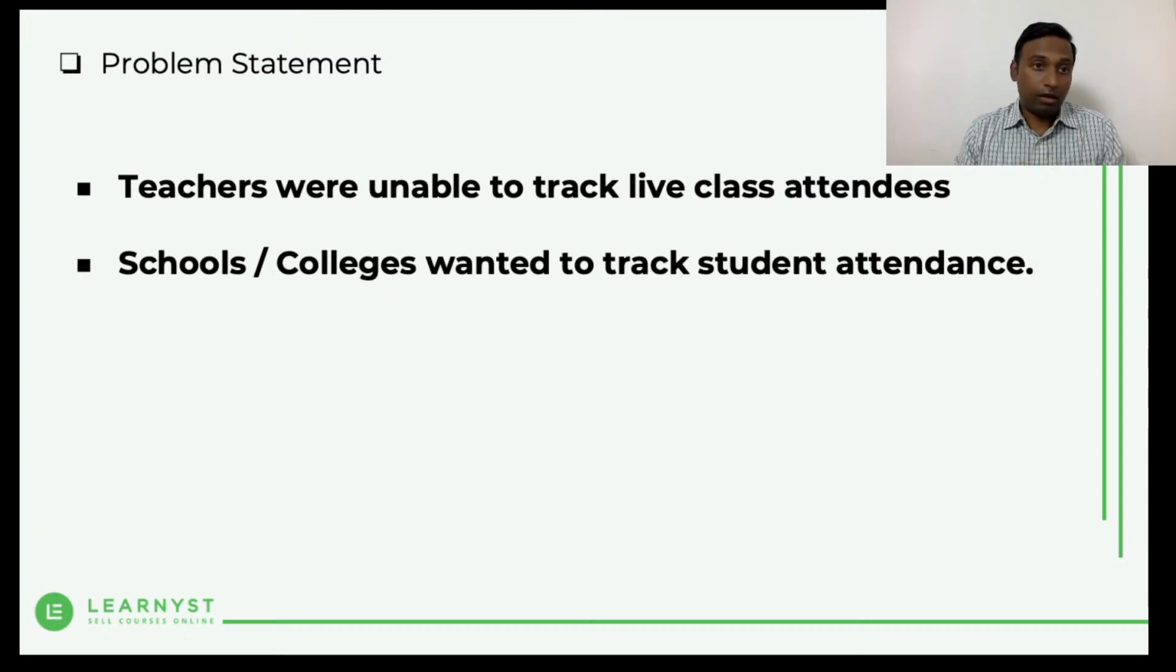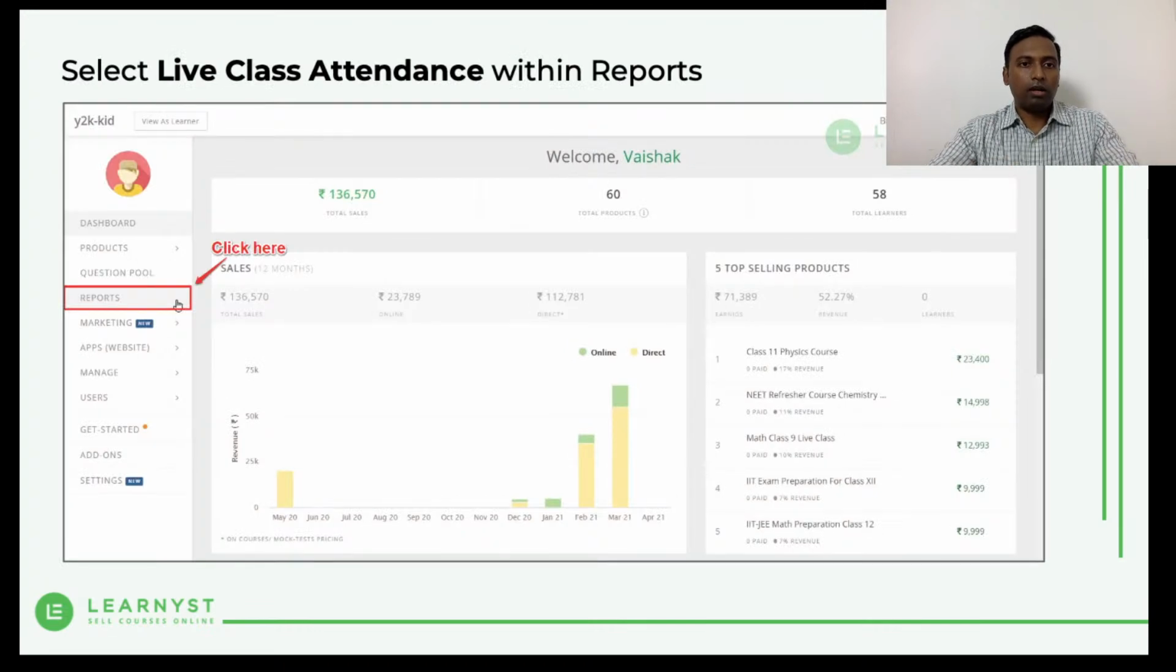So it's working tremendously well for our teachers, but one of the requirements they had was they did not know who all the students were who had attended their live class. And especially for the schools and colleges, given the lockdown situation, they also wanted to know the students who are attending these live sessions. So what we did is we took up this feature, and now you will have a dedicated report for live class